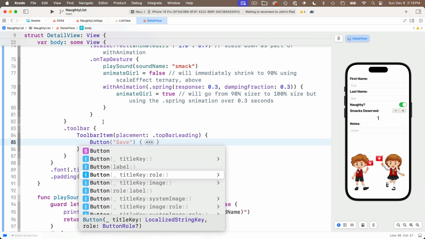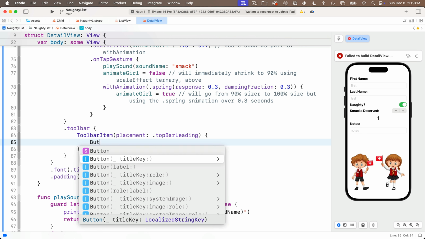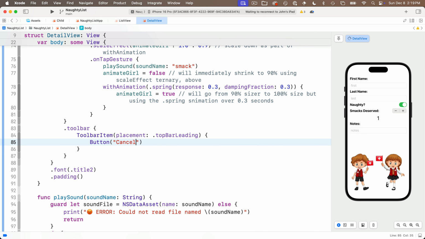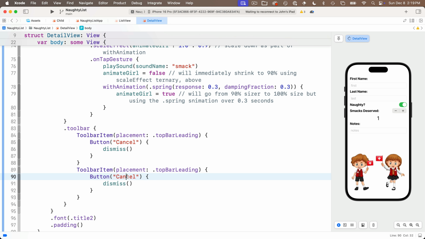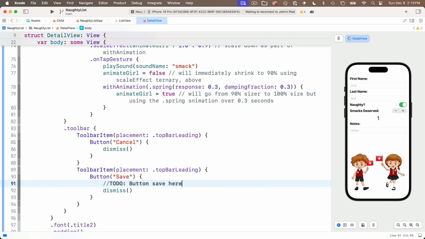And actually, Xcode is getting weird on me in here. It's not showing an option with title key and action, so I'm just going to put in Button. In between parentheses, I'll put in my title, which is going to be "Cancel", the string, and then I'll add open and close curlies. And all we need to do here is call dismiss, open and close parens. Then I'll copy this whole toolbar item. I'm going to paste it down below. I'll change my button to Save, and I see I should have changed my placement. We'll change that in a bit. I'll put a to-do in here that says button save here.